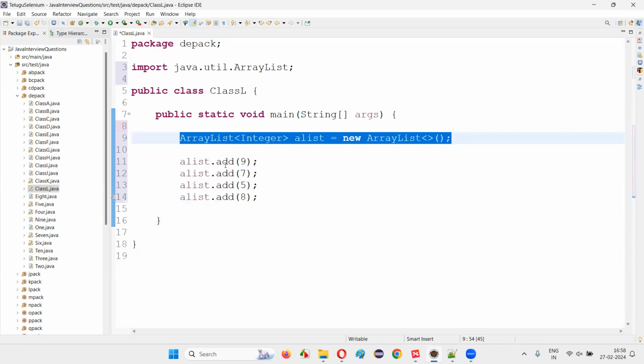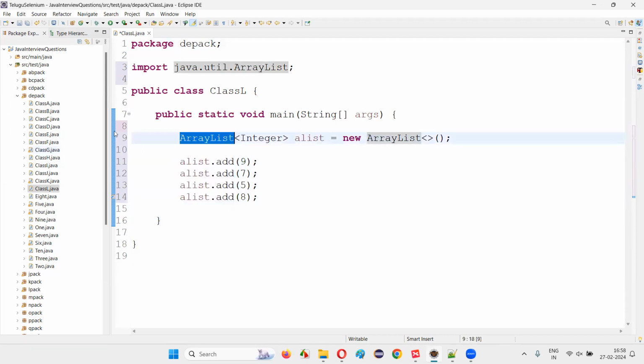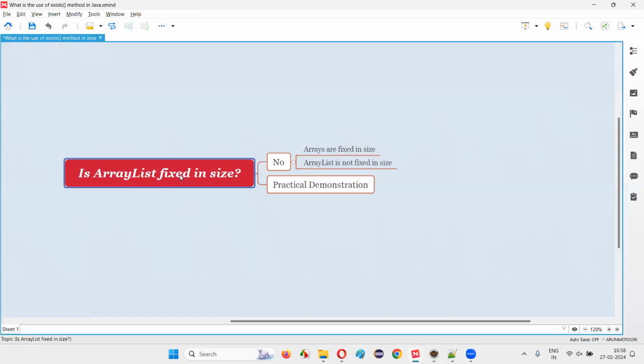After creating the ArrayList also, you can add as many elements or objects as you want to this ArrayList without compromising with the size, because ArrayList is not fixed in size. The answer is no. Is ArrayList fixed in size? No. Arrays are fixed in size. The limitation of arrays is that they are fixed in size. While creating arrays, we have to specify the size, and the size cannot be modified in the rest of the code. Coming to the ArrayList, you don't have to specify the size of the ArrayList, that is, how many elements you want to store while creating it. And in the rest of the code, you can keep increasing the size of the ArrayList as much as you want. So with a practical demonstration, I've answered this question for you.